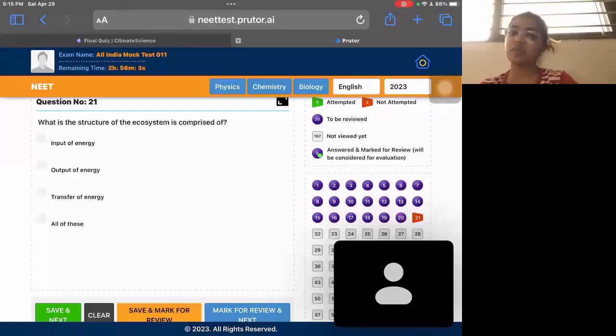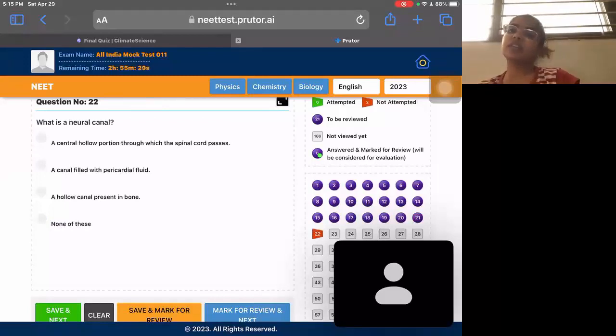Okay, then the next question is, what is the structure of ecosystem comprised of? So in ecosystem, there is input of energy by sun or the producers. There's output of energy by the consumers, which consume energy and give it out, by the dead plants, dead animals, which give out energy. And there is transfer of energy between different levels. So all of these occur in structure of ecosystem.